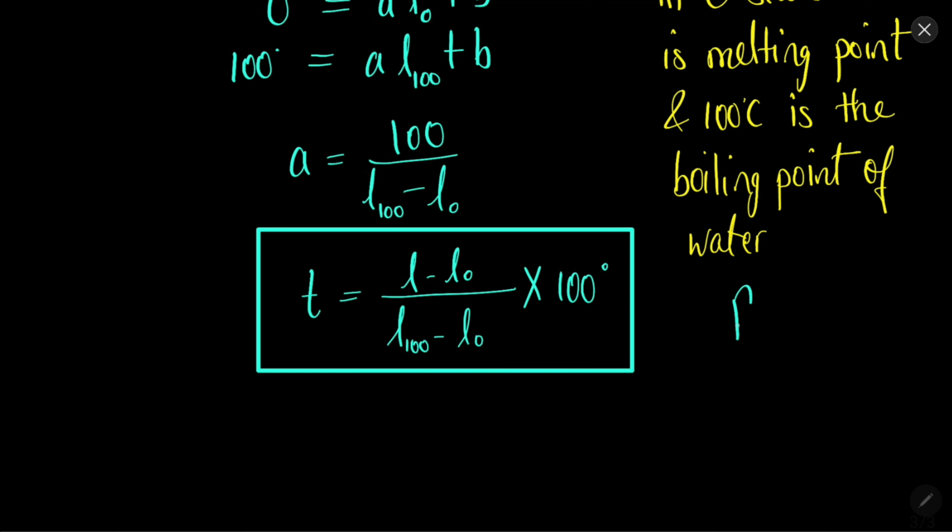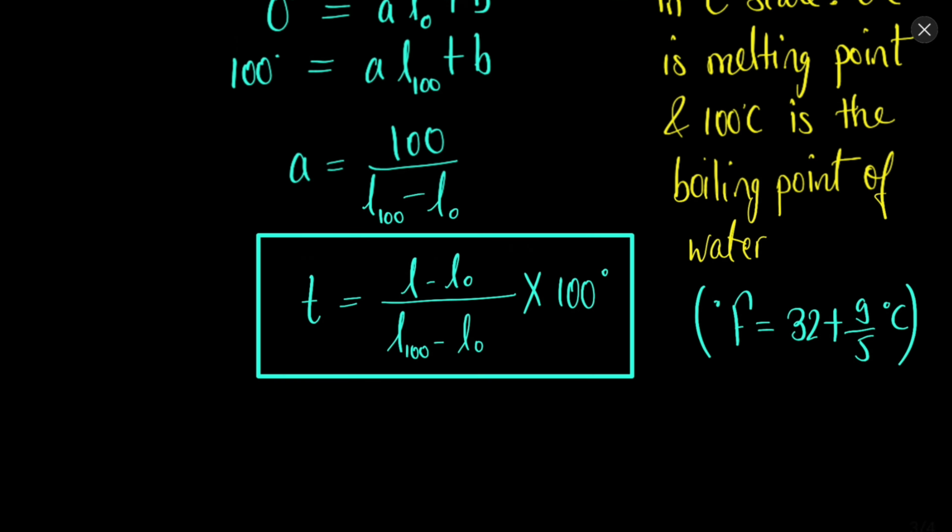One more thing, there is another scale called the Fahrenheit scale, which can be converted into the degree Celsius scale by this formula. So you can always refer to this formula for conversion.